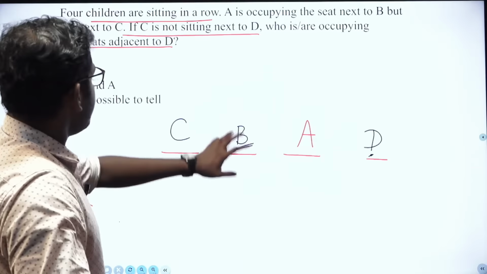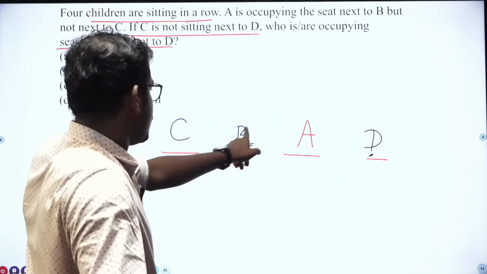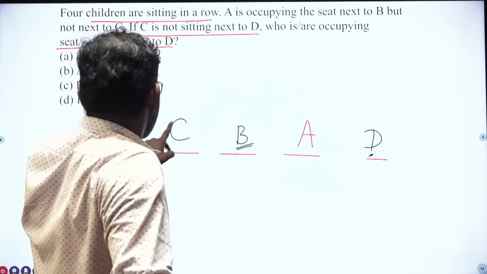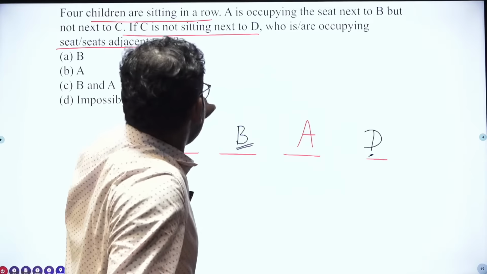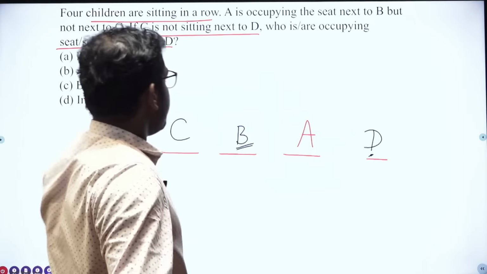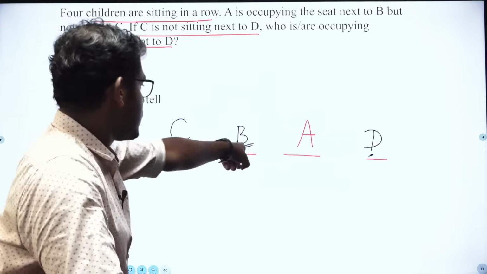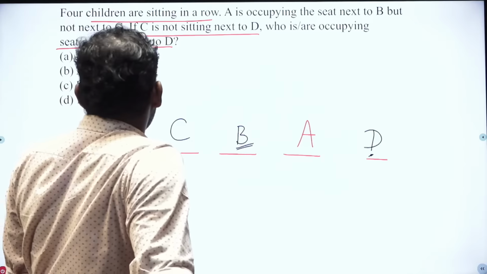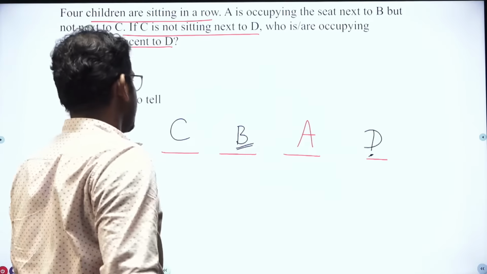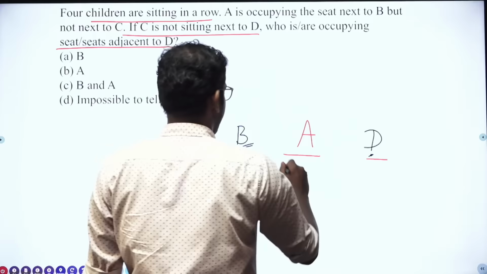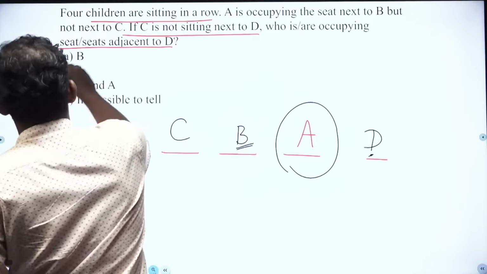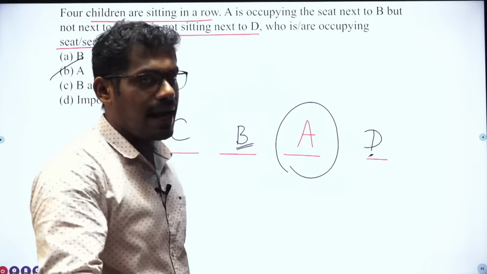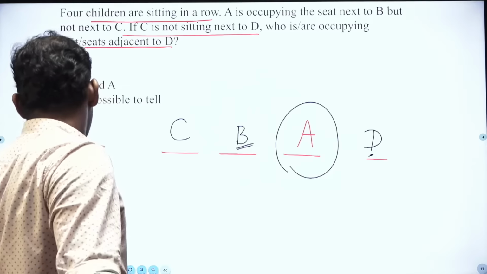Now read once again. A is occupying the seat next to B but not next to C. If C is not sitting next to D, then who is or are occupying seats adjacent to D? Adjacent to D means only one person, that is A. The answer for this question is option B, A. Clear? Okay. Moving to next question.